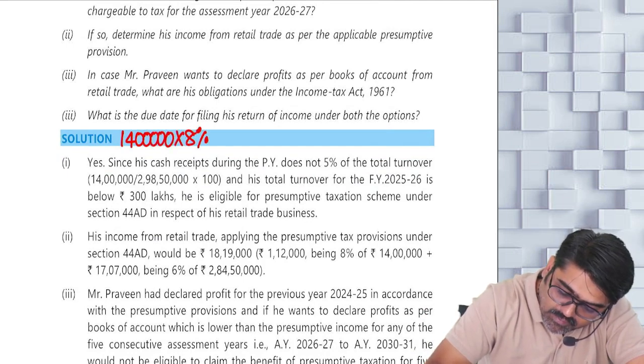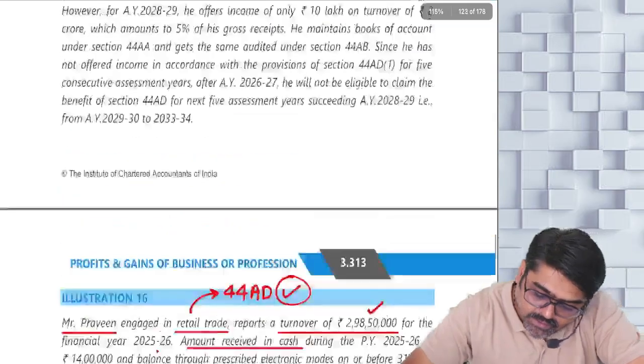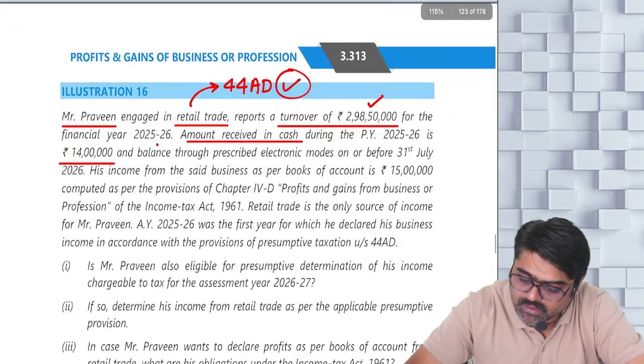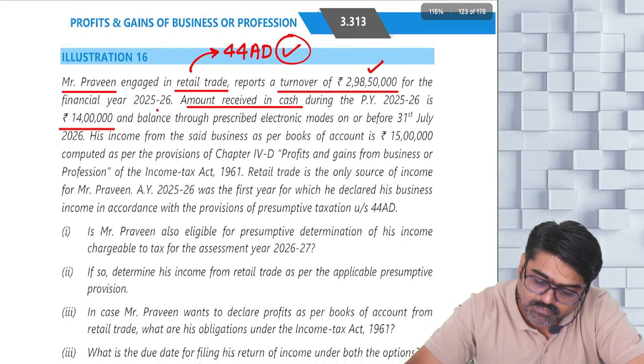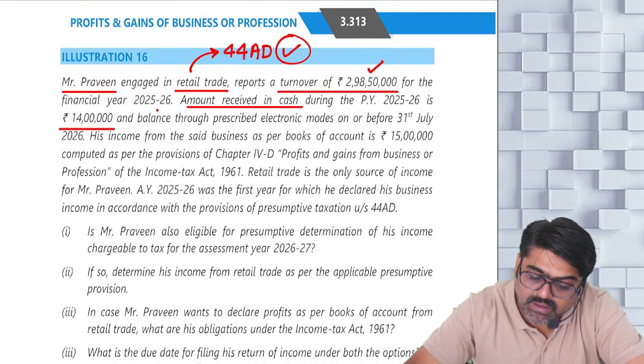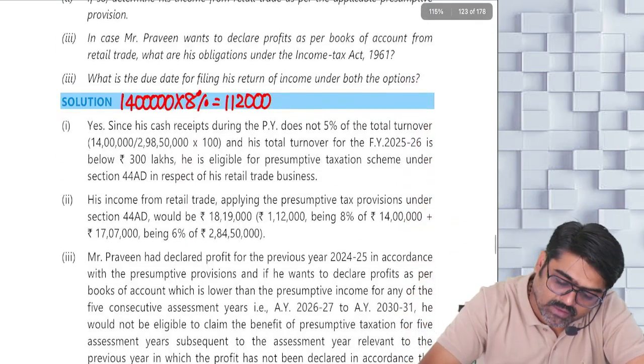1 lakh 12,000. And out of 2 crore 98 lakh 50,000, reduce 14 lakhs. You will get 2 crore 84 lakh 50,000. On that calculate 6%.